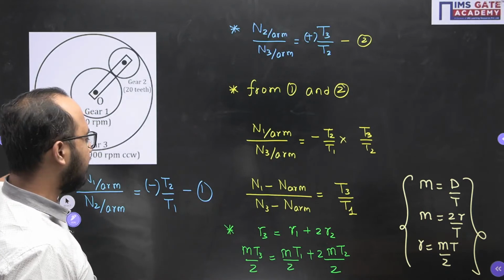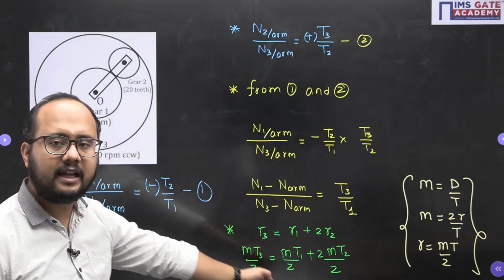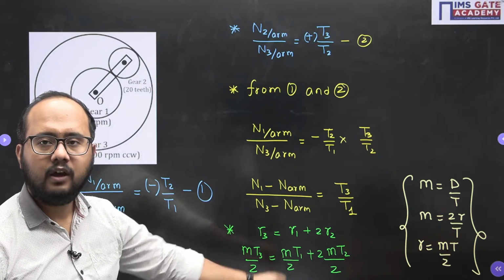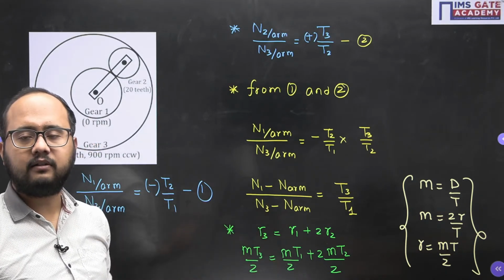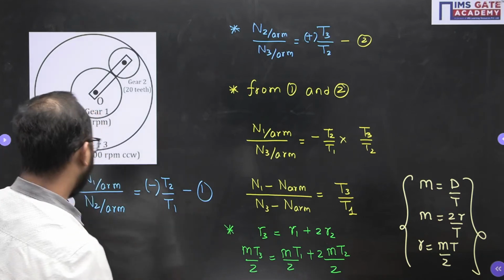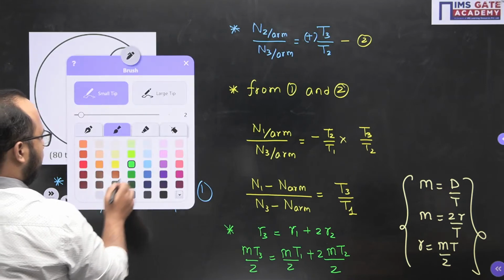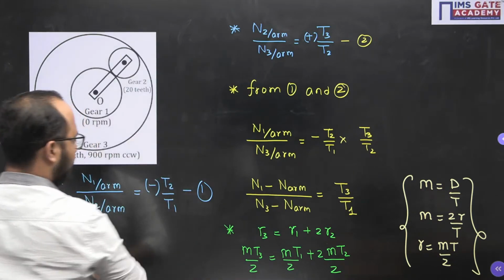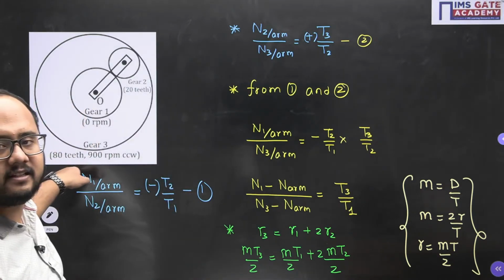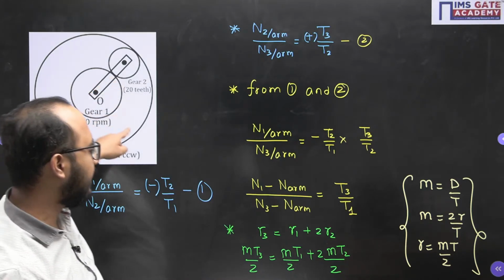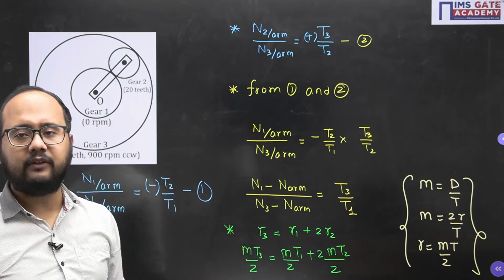I know the value of T3, I know the value of T2. T1 I can easily find out. So please tell me what is the value of T1 here? Do the calculation and tell me the answer first. What will be the answer of T1? T3 value is 80, T2 value is 20. What will be the value of T1?